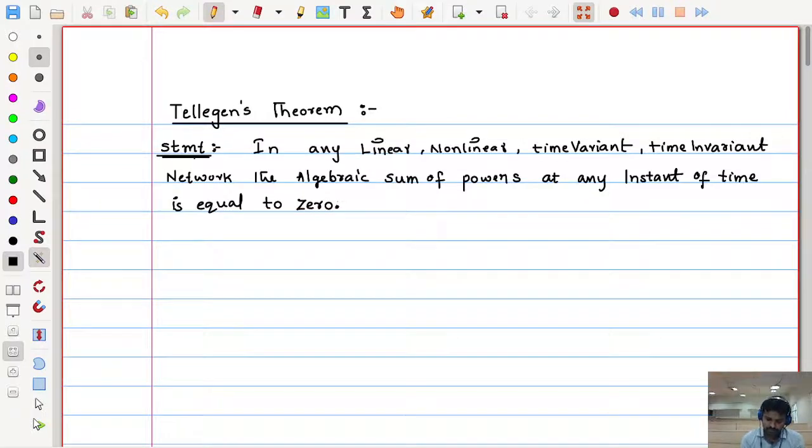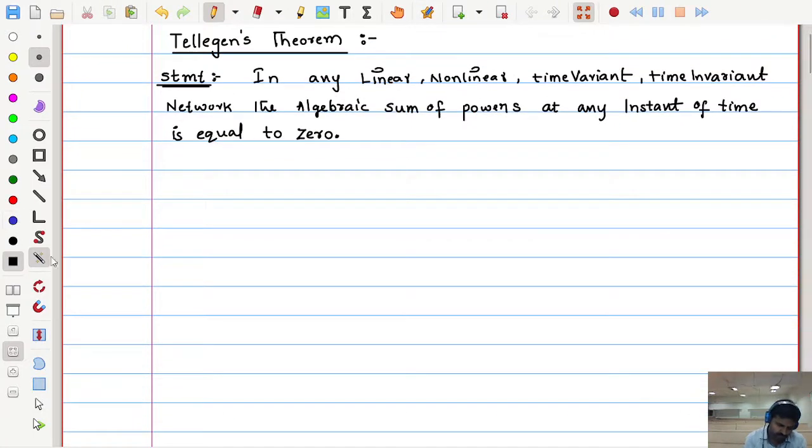So in this Tellegen's theorem, see that it is applicable for any linear, non-linear, time variant or time invariant network. In such a network, the algebraic sum of the powers at any instant of time is equal to 0. For example, if I have a network, the nature of the network I already defined, it may have linear or non-linear, any kind of elements.